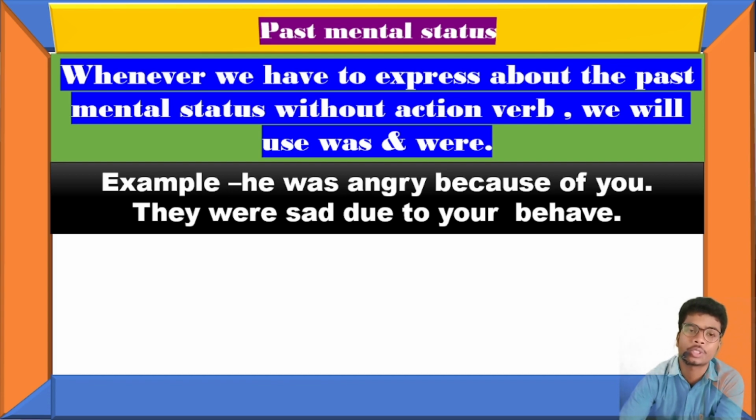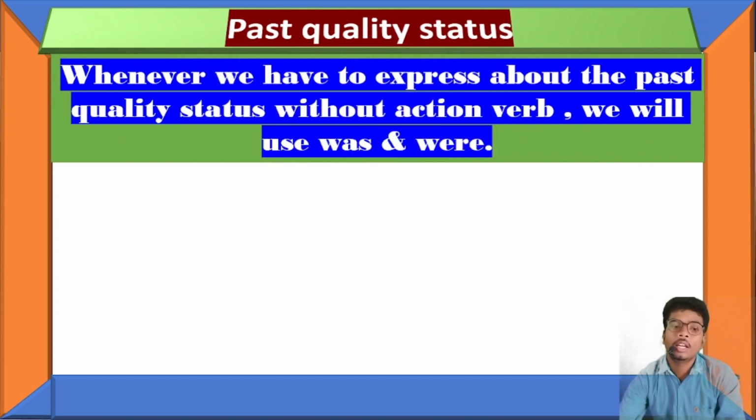Sad means someone is talking about the mental status of a person who is sad because of someone. So keep one thing in your mind: while expressing past mental status without any action verb, you will have to use was or were. You know very well that you use was with a singular subject and were with a plural subject. Okay, and the last one is the past quality status. Means what?